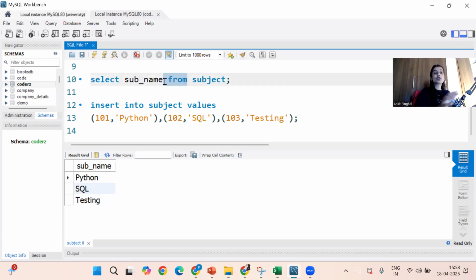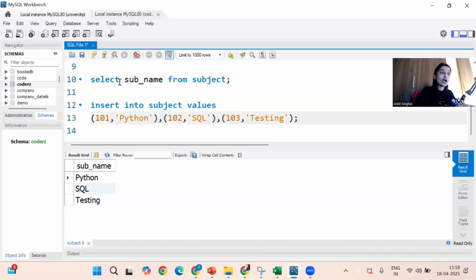See, from is not a command because if I tell you select, at least something you will understand, okay, I need to select. What to select, later we will check. If I say update, you will get to know, okay, updation operation. I will tell delete, you will get to know, okay, deletion operation. I will tell you create, you will get to know, okay, creation operation. I will tell you from. What is from? Is from an operation? No. So this from is not a command. It is a keyword. The keywords which support your actual commands, we call them a clause.